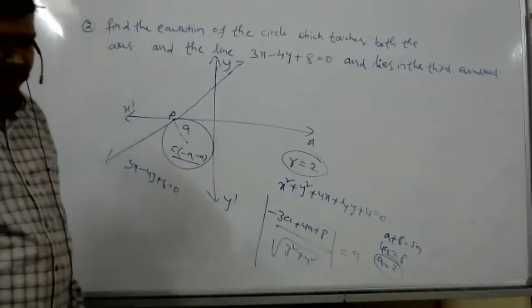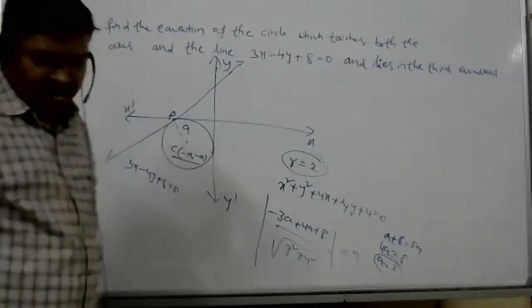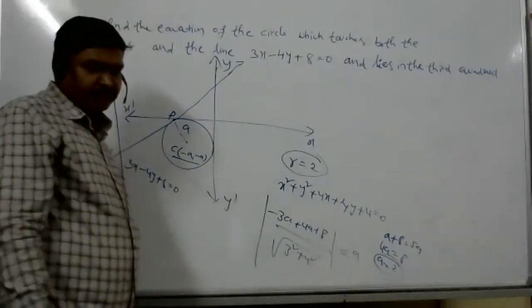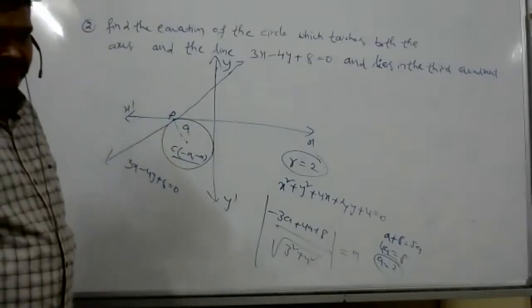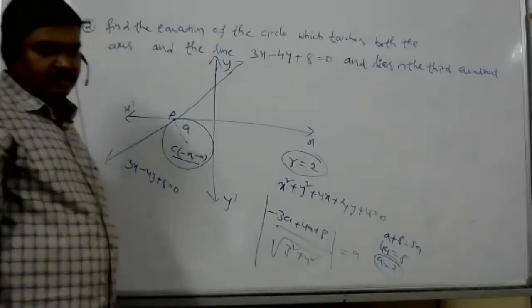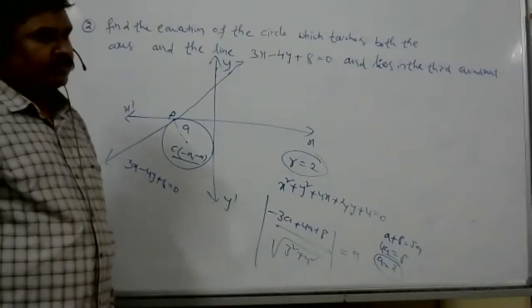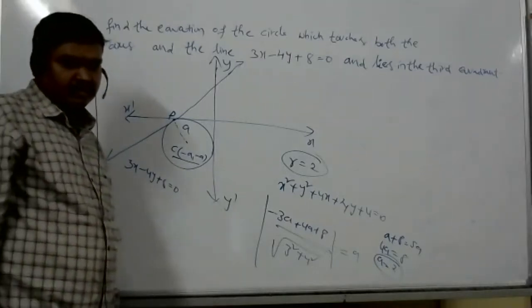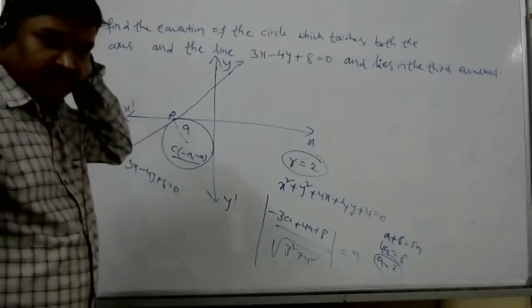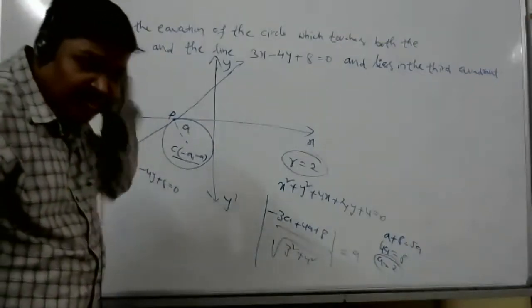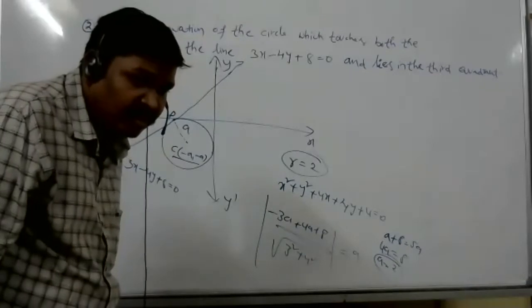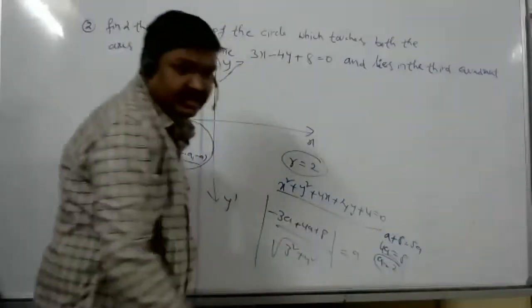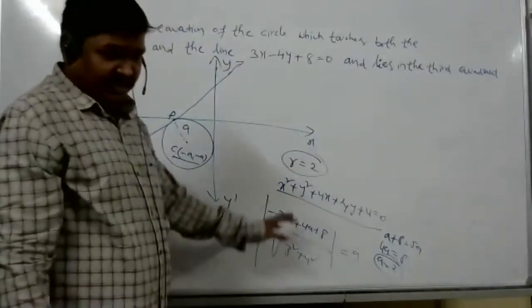So A is equal to 2, no? Then we have to use x minus x1 whole square plus y minus y1 whole square and find the required equation of the circle.